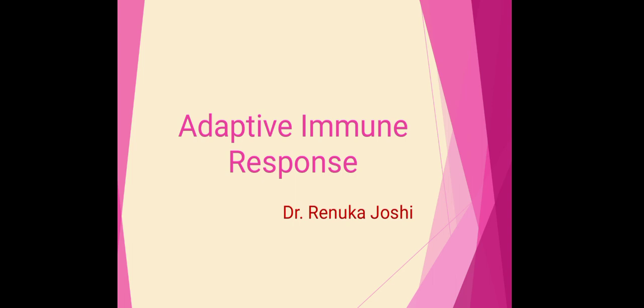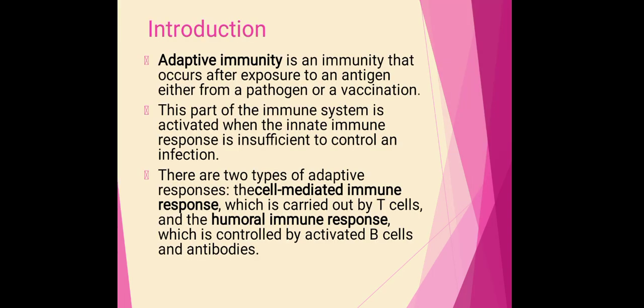So in our first video, we already discussed the basic concepts and basic characteristics of the innate immune response. Today we are starting to deal with the second type of immune response, that is the adaptive immune response. Adaptive immunity is an immunity which occurs after the exposure to an antigen, either from a pathogen or a vaccination.